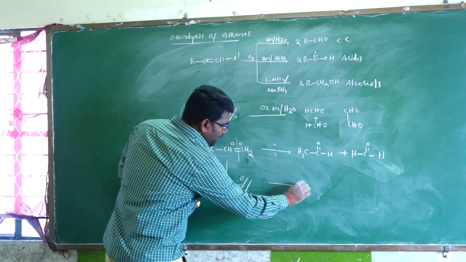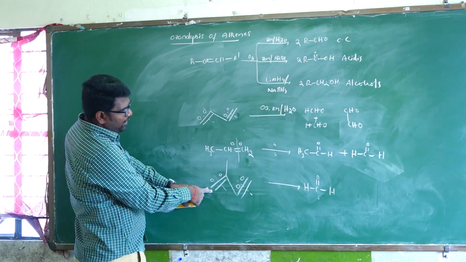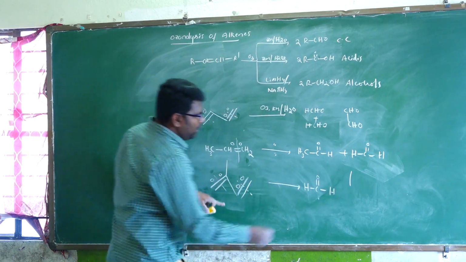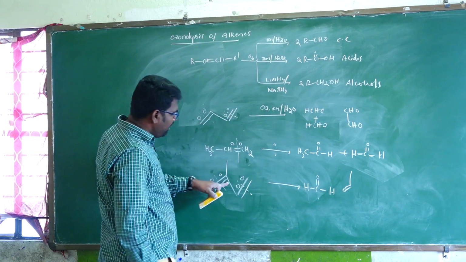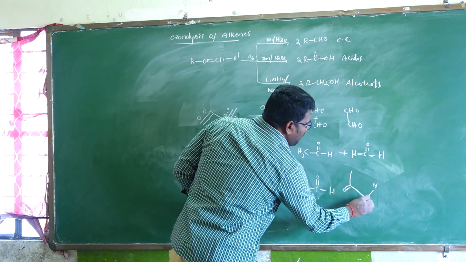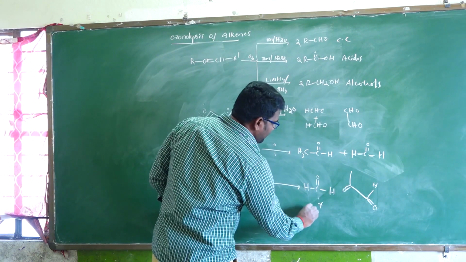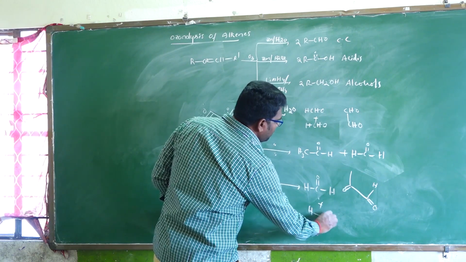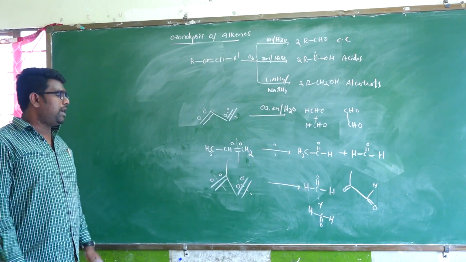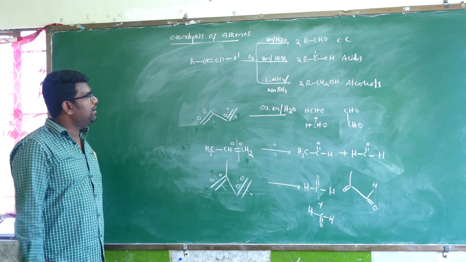Here carbon, H, C=OH, formaldehyde. Here one methyl group, here oxygen is adding, and next single bond. Here carbon and H double bond. This is the product, and the remaining product is also HCHO plus HC=OH. So this is the simple way of predicting product formation in ozonolysis, by adding the oxygen on both sides of the double bond.